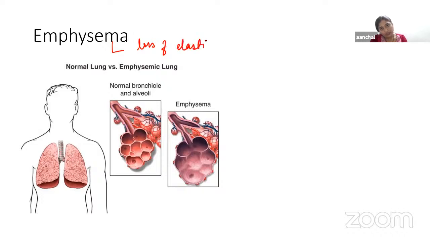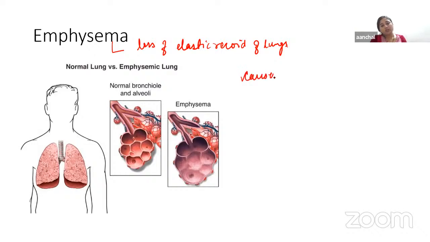And why is this lost? Because of damage to the respiratory or lung tissues.